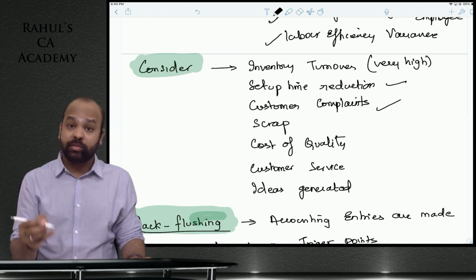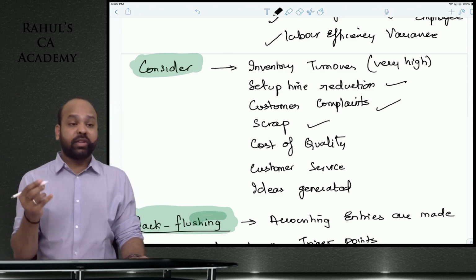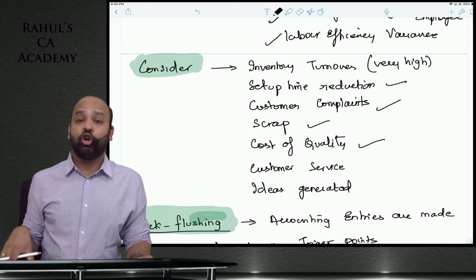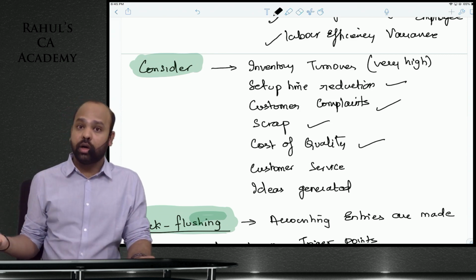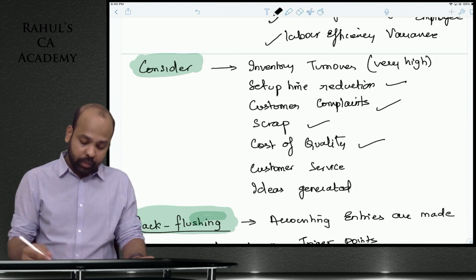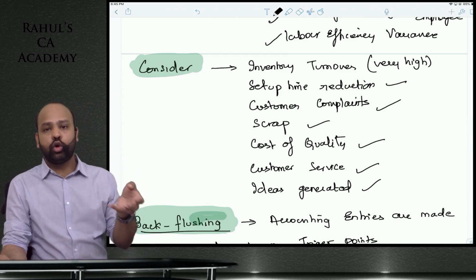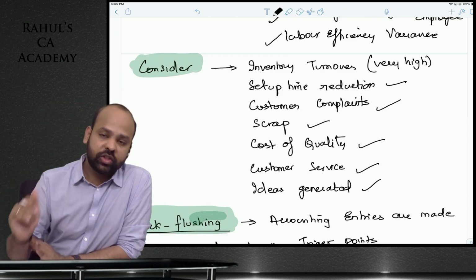The number of customer complaints should be very less. The amount of scrap that is being generated should be very less. What is the amount of cost that you're incurring on quality, cost of good quality, poor quality, customer service, ideas that are generated? You can take all of these aspects into consideration to evaluate the performance. This is all about just in time.